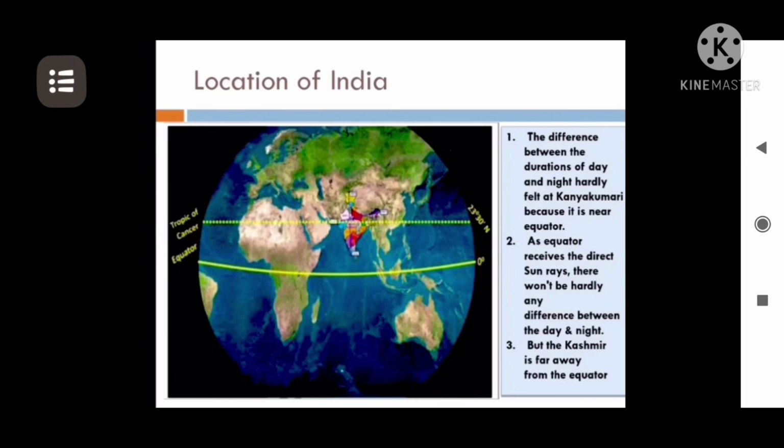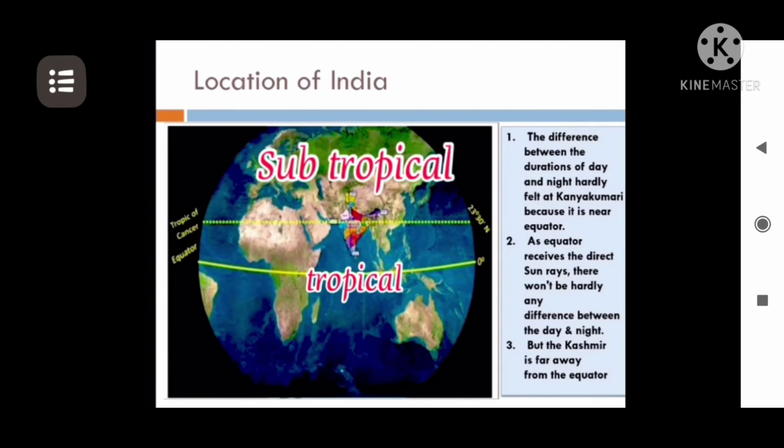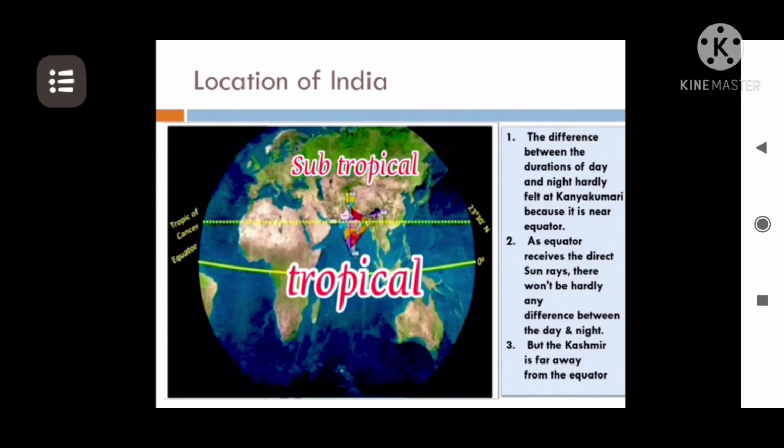Secondly, from the second diagram, the southern part of India lies in the tropical zone, while the northern part lies in the temperate zone. Instead of saying it is completely temperate, as it is very close to the tropics, we also call it subtropics. So the southern part of India lies in the tropical zone and the northern part lies in the subtropics.